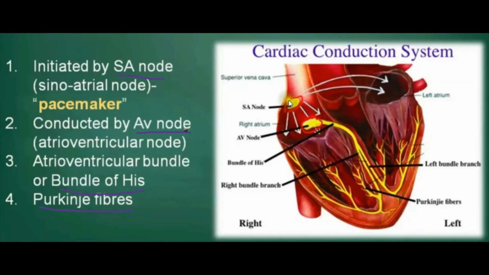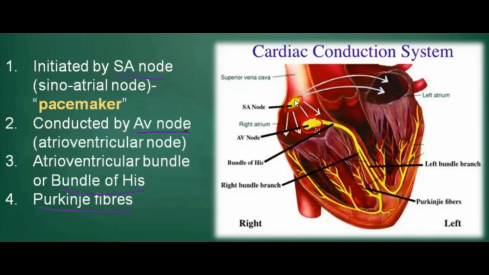There is one more, that is neurogenic heartbeat. Neurogenic heartbeat means the heartbeat is initiated by a nerve impulse or nerve ganglion that is situated near the heart. So it is known as neurogenic heartbeat. Example, annelids and some arthropods. For us, it is not like that. We have a specialized group of muscle fibers. Those muscle fibers are known as the SA node. So the human heartbeat is myogenic in nature.